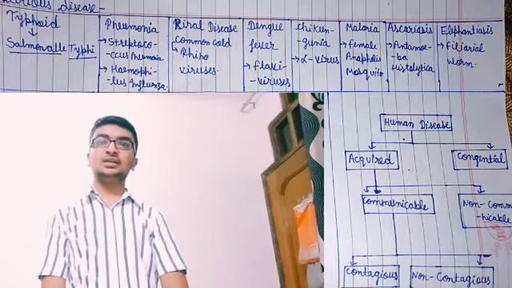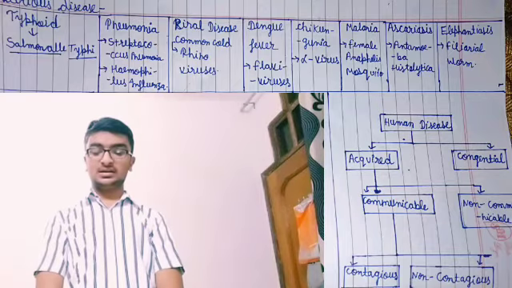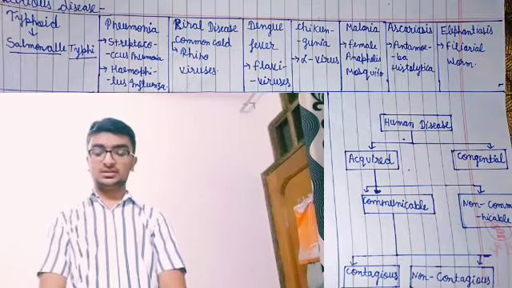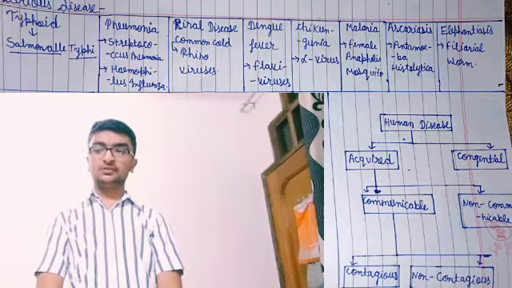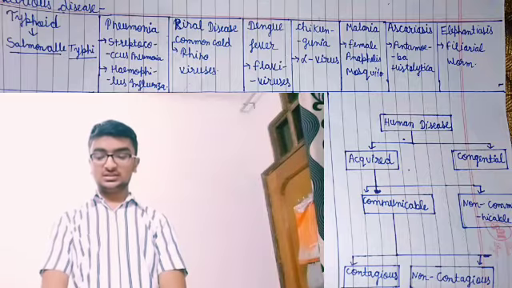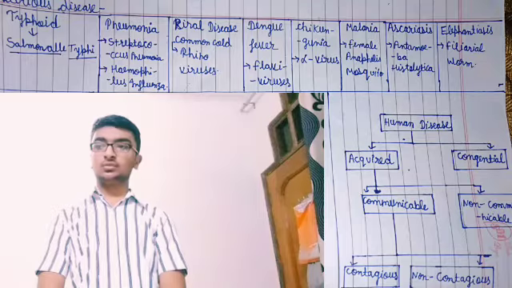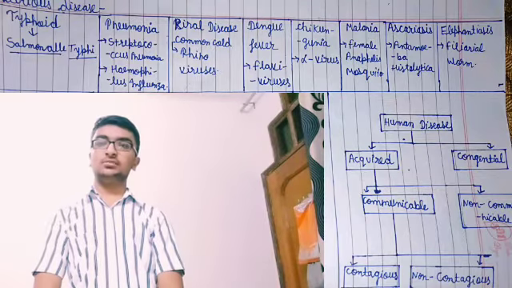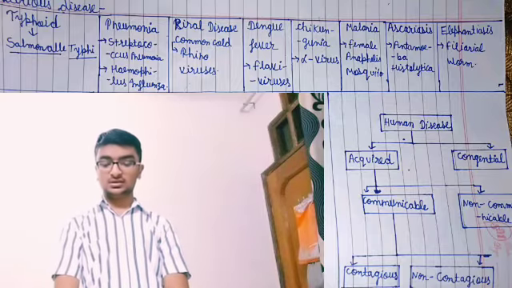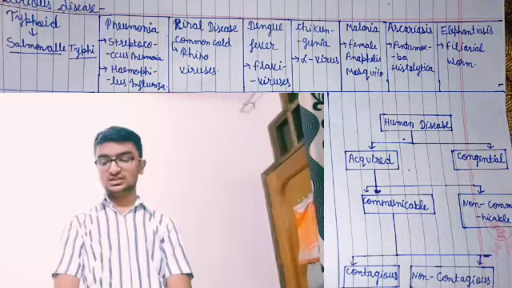Another disease is amoebiasis, caused by Entamoeba histolytica. In this disease, internal bleeding, fever, and muscular pain occur. Another disease is elephantiasis, caused by the filarial worm. It causes chronic inflammation. Symptoms are heat and redness, etc.